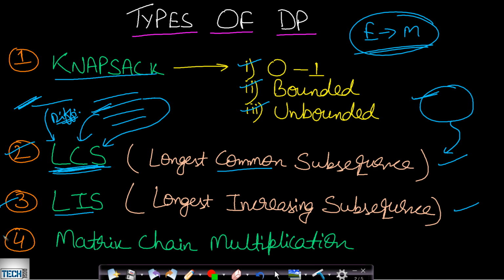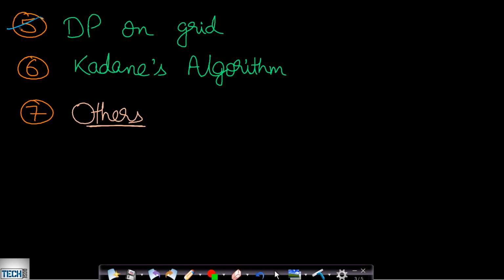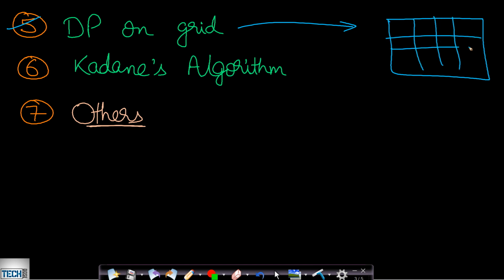Okay, now the fourth such type is matrix chain multiplication. Fifth type is DP on grid. Well, this grid problem is basically 2D grid, which is very common. There can be 1D grid or multi-dimensional grids as well. The most common problem is that you will be starting from 0, 0 and finding the minimum cost path to the last cell. So this can be one variation of DP on grid.